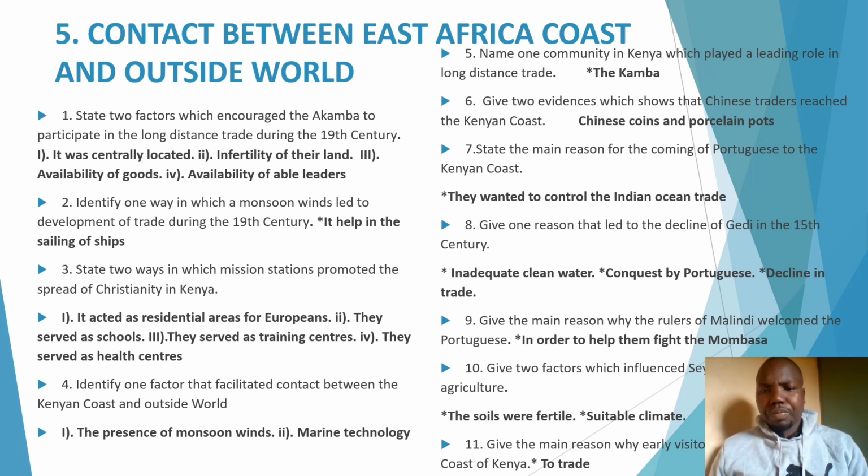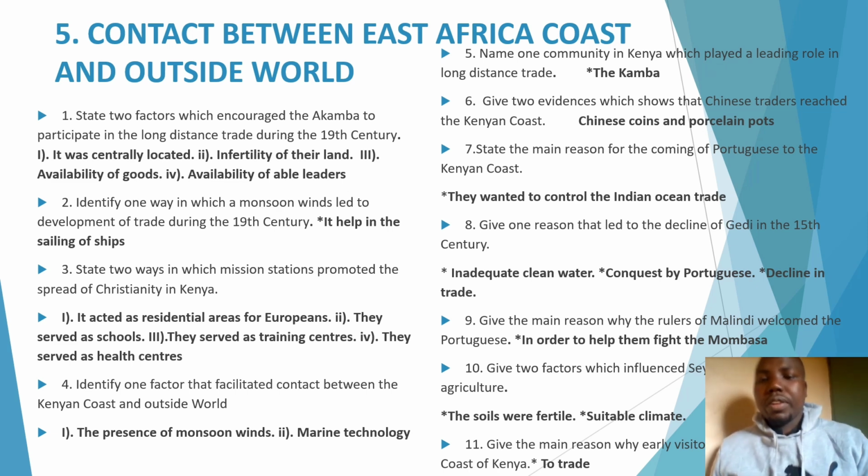Question 9. Give the main reason why rulers of Malindi welcomed Portuguese. For example, they welcomed Portuguese in order for Portuguese to help them fight Mombasa. Now let's move to question 10. Give two factors which influenced Said to develop agriculture. Remember, Said developed agriculture in the East African coast, that is in a place by the name Zanzibar, because number 1, Zanzibar had fertile soils, which was suitable for agriculture. Number 2, it also had suitable climate, which enhanced agriculture.